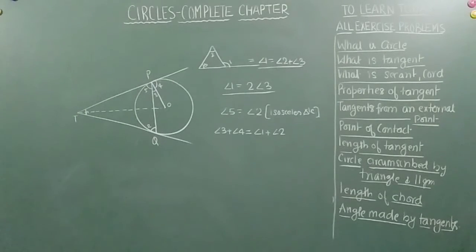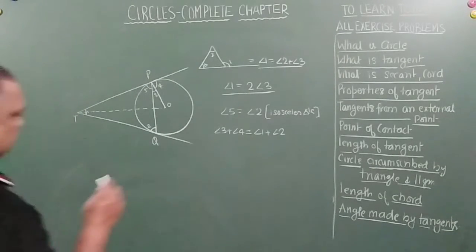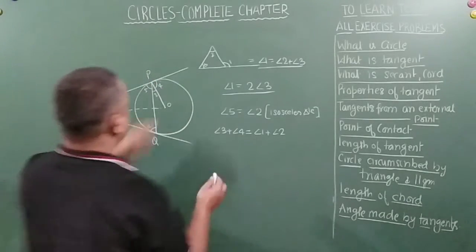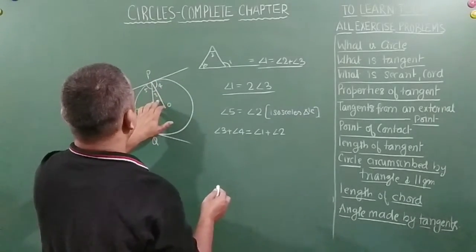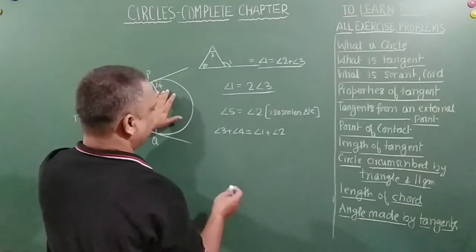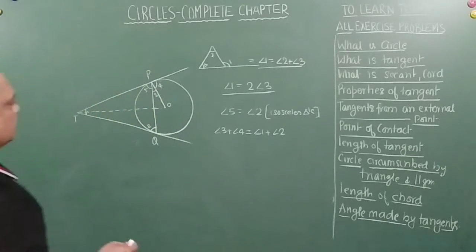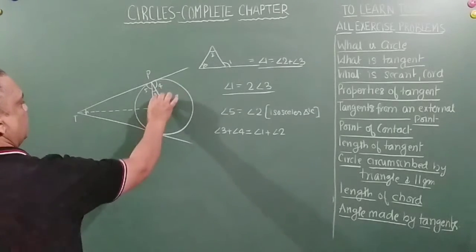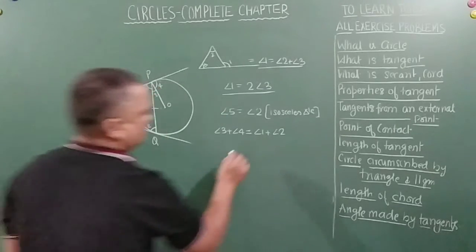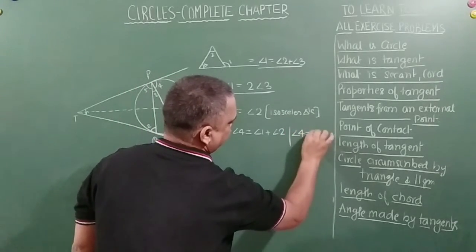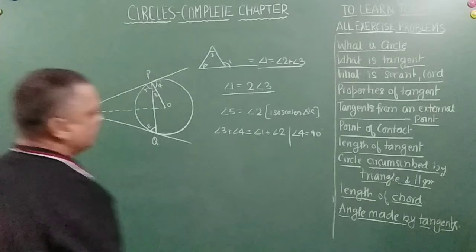Now what we can do, friends, is this plus this. So angle 4 will be 90 degrees, right? Angle 4 is equal to 90 degrees.